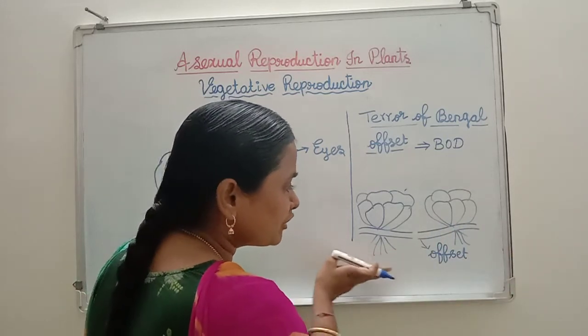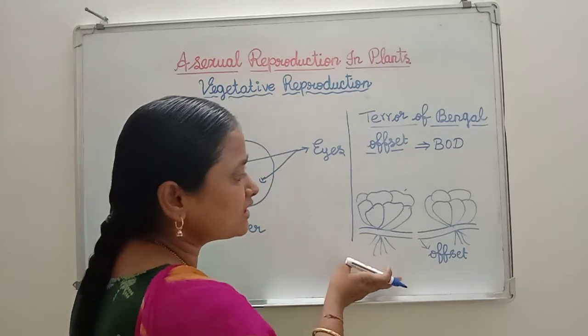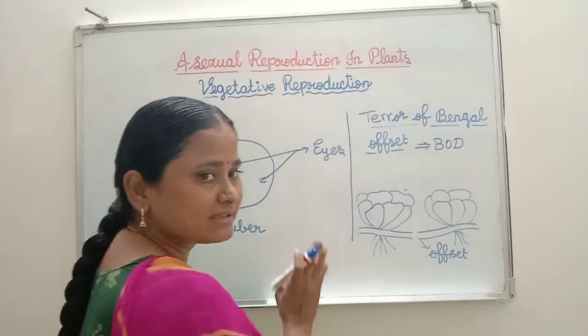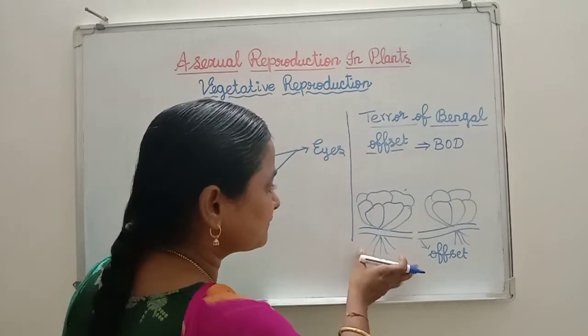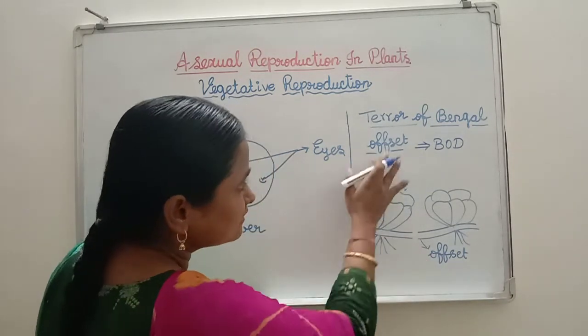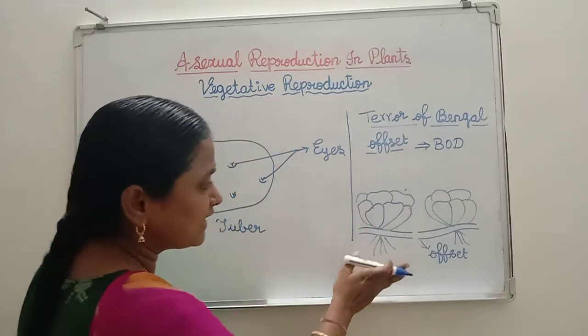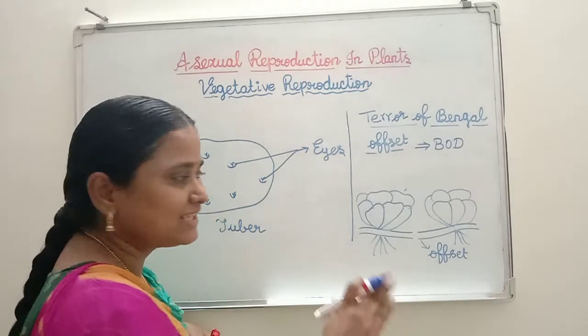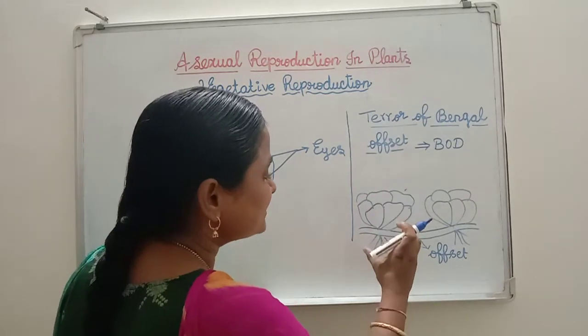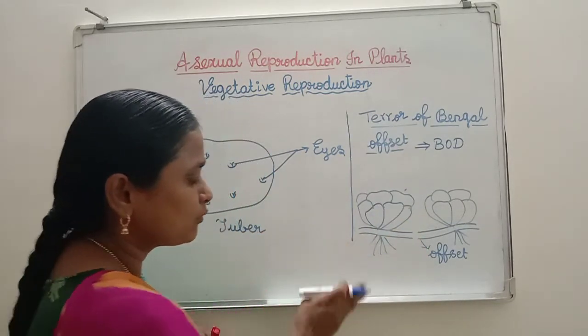Likewise, the reproductive capacity of Eichhornia is high in that particular place. So what will happen? This Eichhornia plant rapidly spreads all over. Immediately, oxygen deficiency takes place in the water.